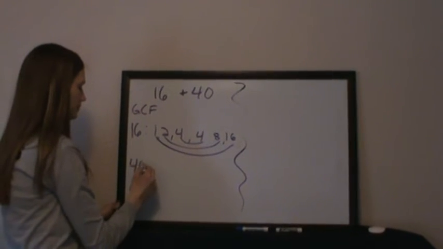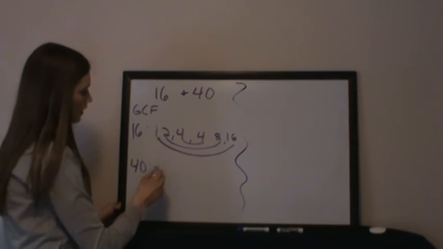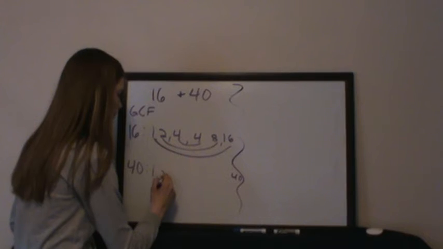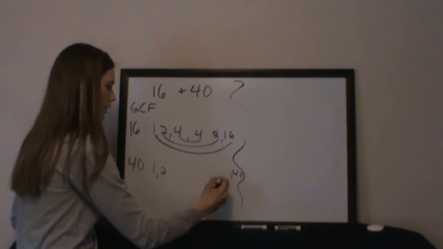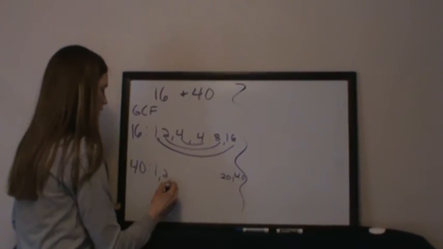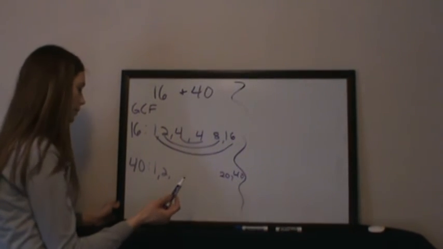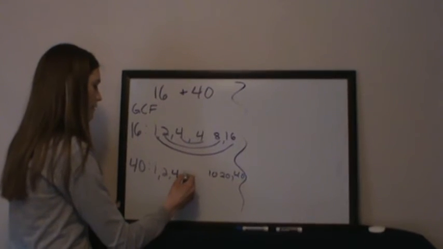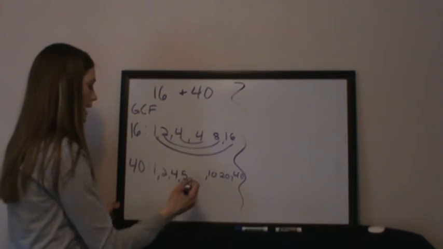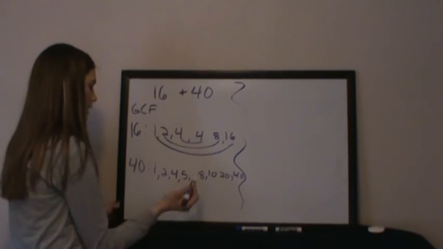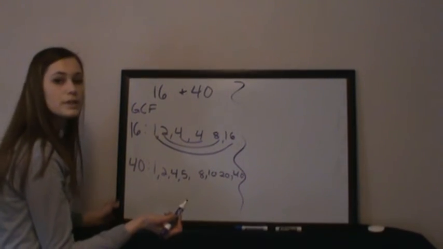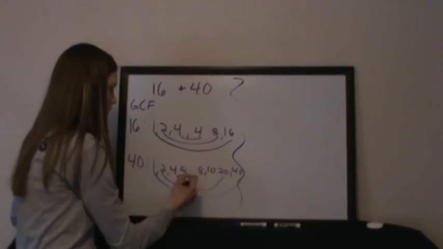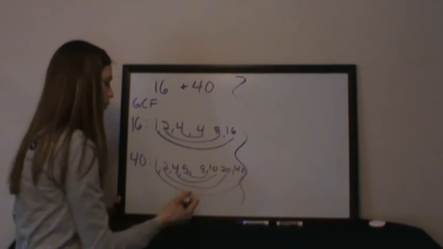Now 40. I know 1 can go into 40, 40 times. I know 2 can go into 40 because it's an even number. It can go in there 20 times. 3 into 40, probably not. 4, yes, 4 can go in 10 times. 5 can go into 40 8 times. And then let's try 6, no, 7, no, and then we're back to 8. So this is my factorization, or the factors of 40.